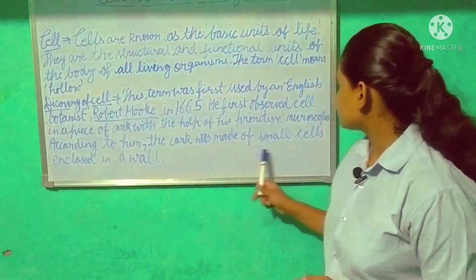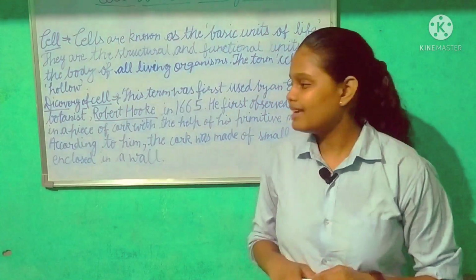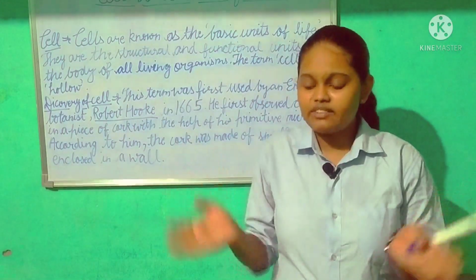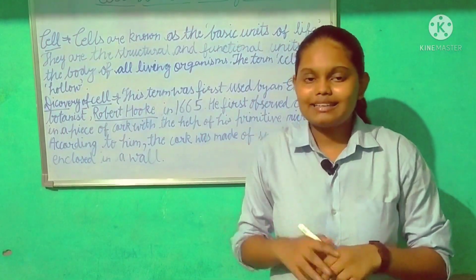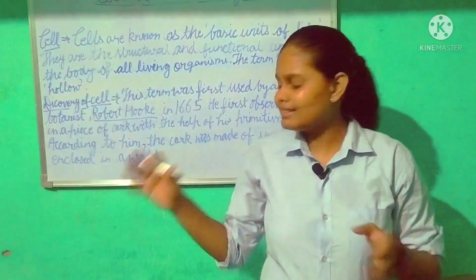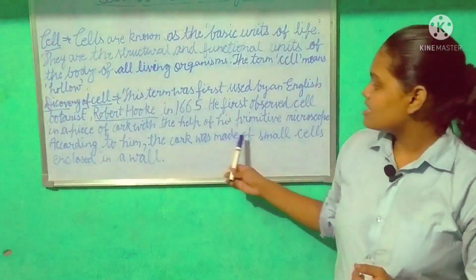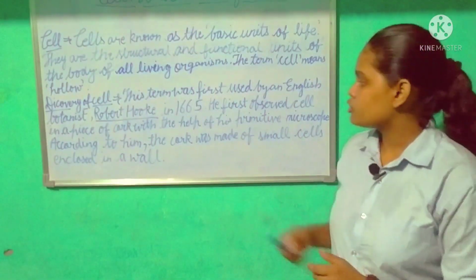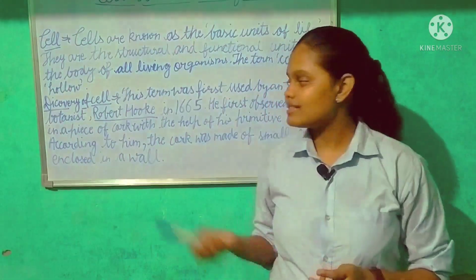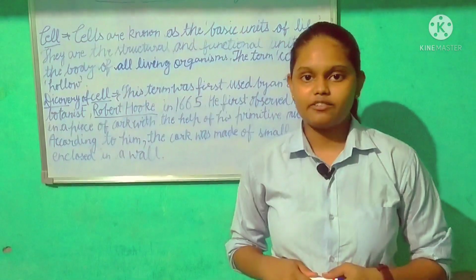According to him, the cork was made up of small cells enclosed in a wall. Just like in leaves there is the presence of stomata, in the same way when he looked at the cork, he found some cells which were closed in a wall. So from here he got the name cells. The name cells was given by Robert Hooke in 1665.